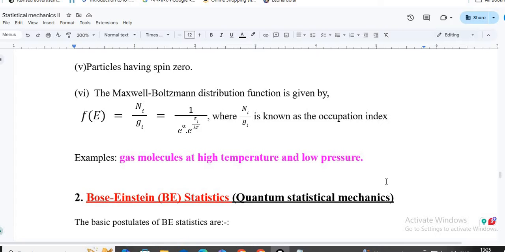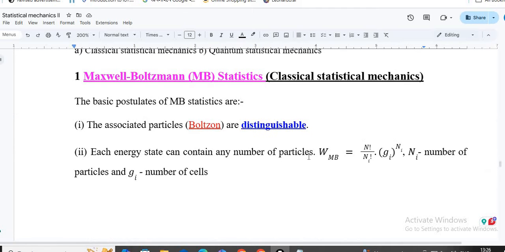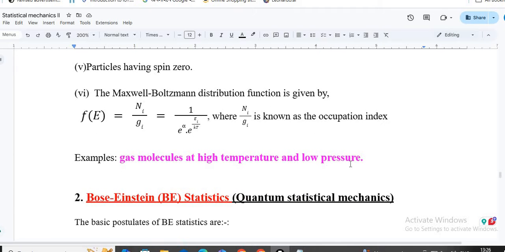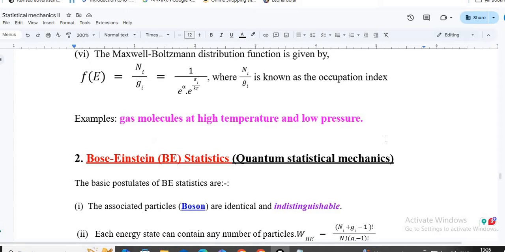So they behave almost like classical particles. This is a special case where the system behaves like classical particles. But normally when you think about a system with a large number of constituent particles, electrons and alike, they are basically quantum particles and they follow quantum mechanical laws.